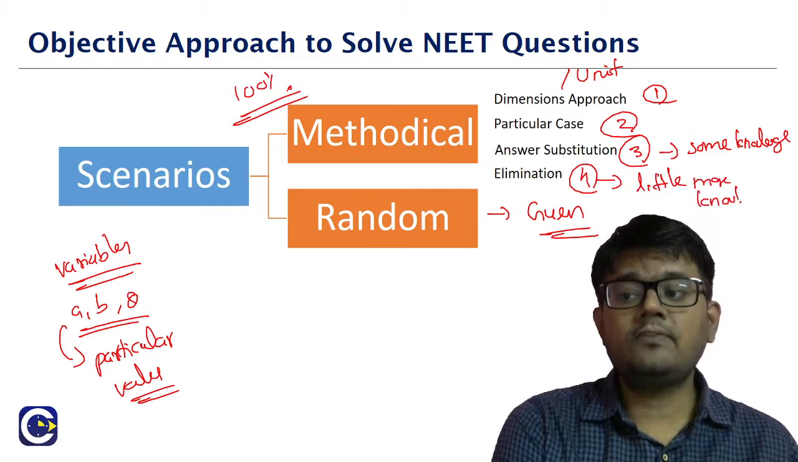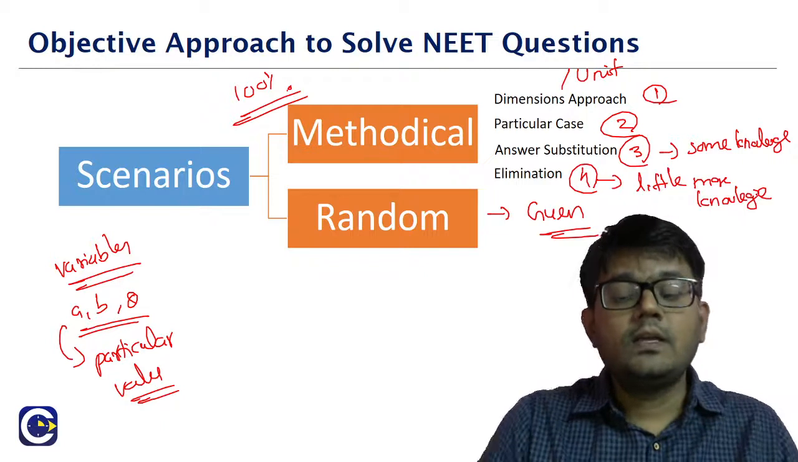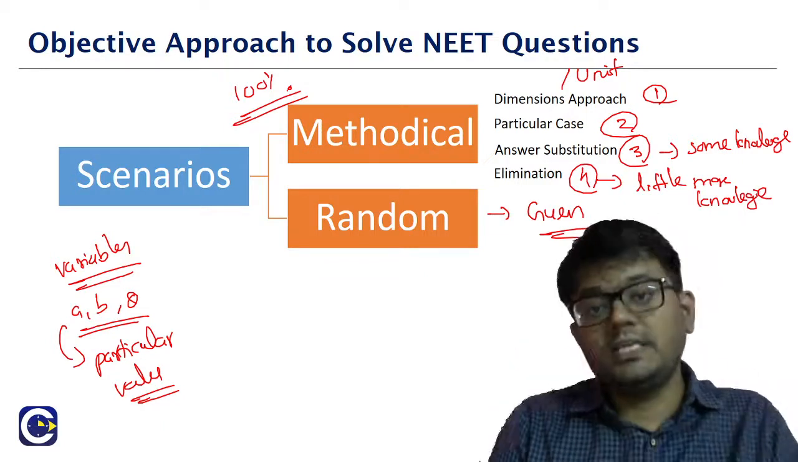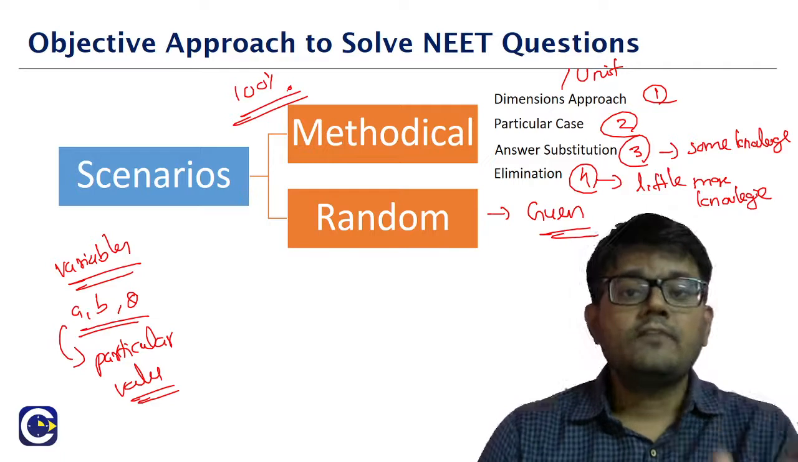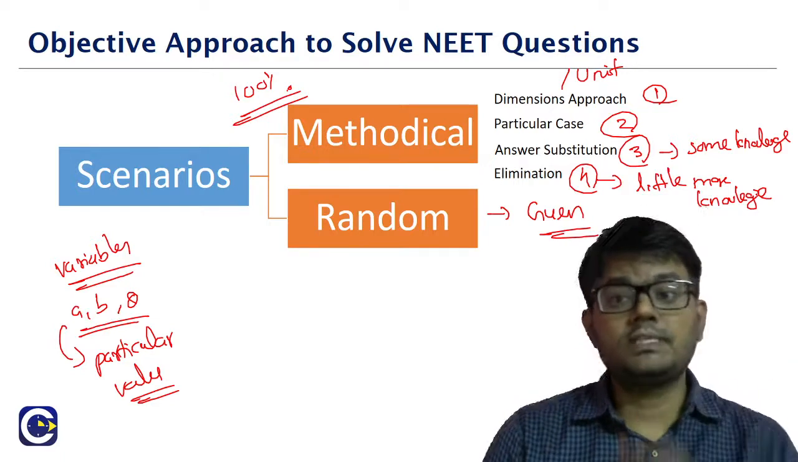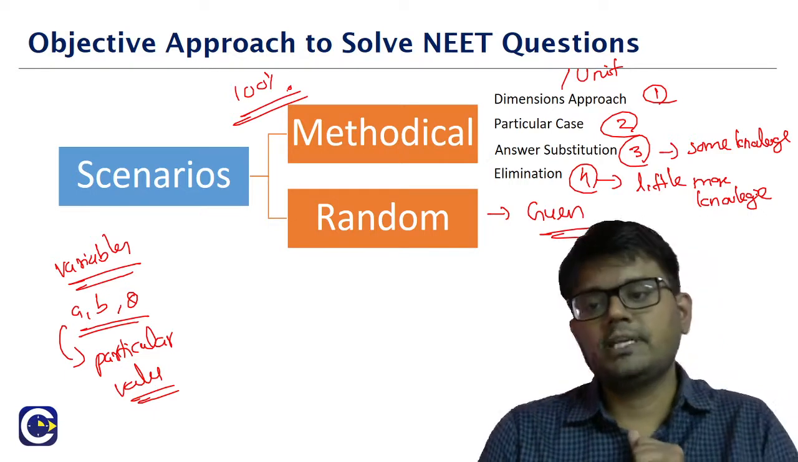So we may not have sufficient knowledge to really solve that full question, but if we have a little bit higher amount of knowledge, we will be able to eliminate the other 3 options and be able to point out the final correct answer. So we'll see examples on that elimination approach also. So this is about the methodical approaches where we will be able to get the answer with 100% surety.